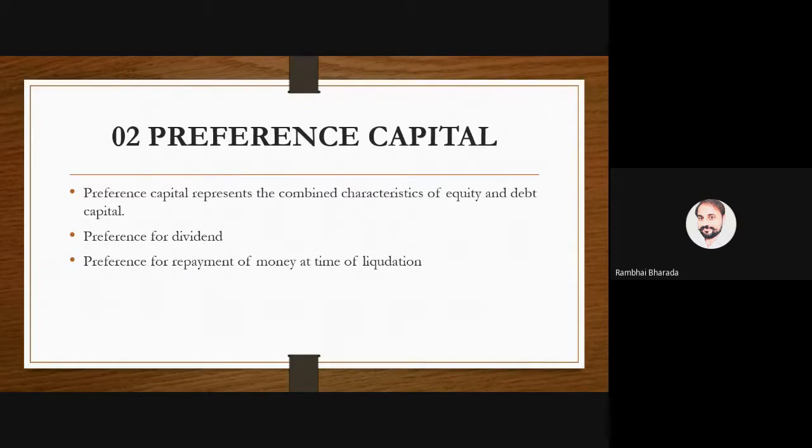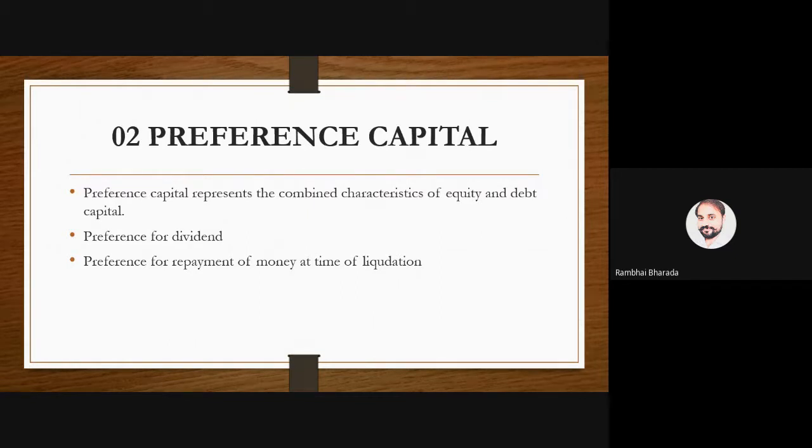Okay, let me explain. See, there are two extreme cases in a company. Either the company earns a profit or the company suffers losses. Am I right? Either a company earns a super profit or suffers a loss. In case of suffering losses, it may happen that the company goes to close, shut down. So here, please remember and try to understand this.